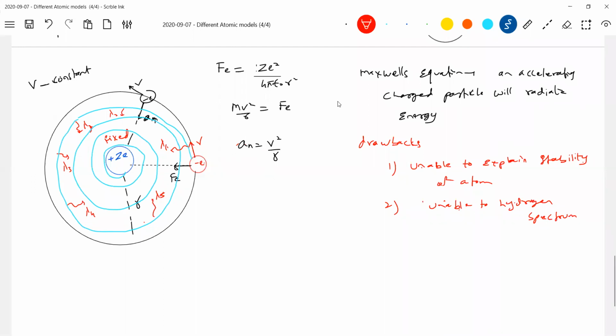It's a line spectrum, and according to the Rutherford model it should be a continuous spectrum. So it was unable to explain the hydrogen spectrum. And next, the stability of the atom. Practically, he knows that the electron will never fall back into the nucleus.